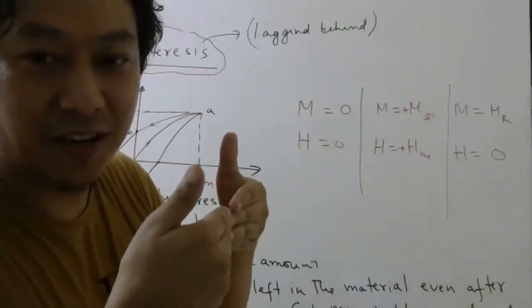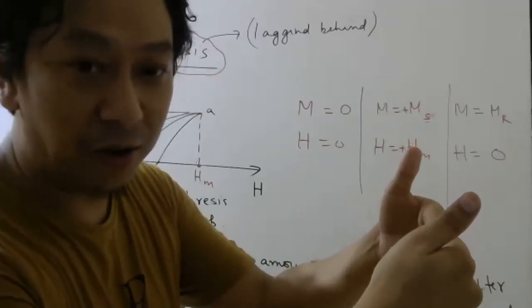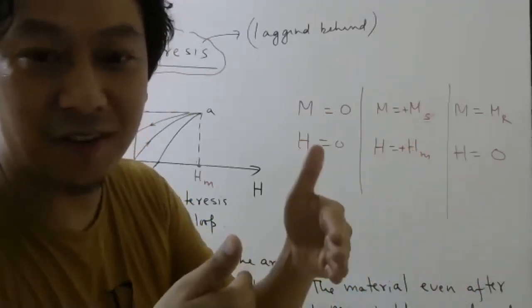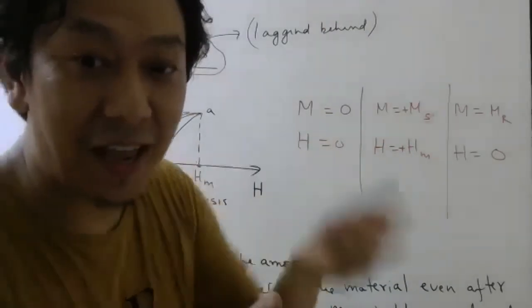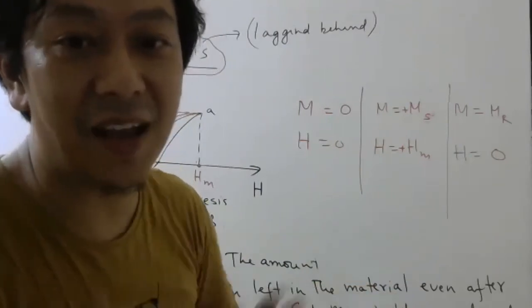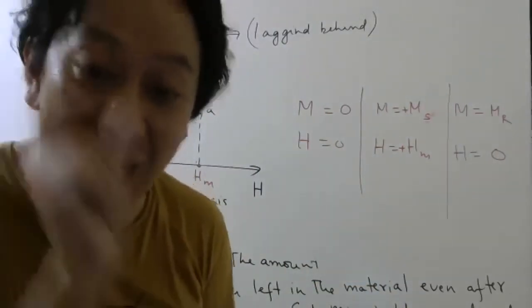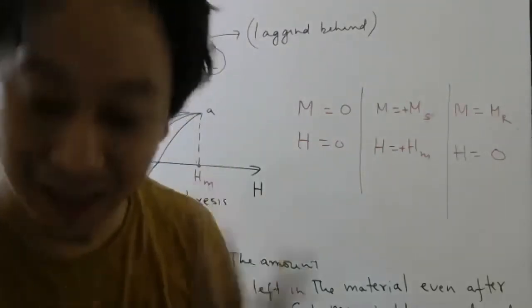They start together, they reach some value, right? Then one of them came back to 0, the other one did not. Can you see or not? So who is lagging behind? M is lagging behind or H? M is lagging behind. So this lagging behind of M is what we call hysteresis.